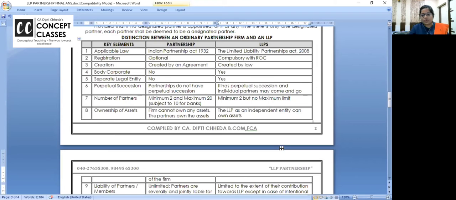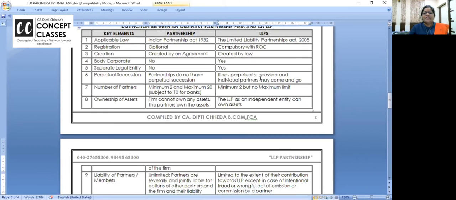ये ही क्वेश्चन 2-3 बार आ चुका है. Distinguish between partnership and LLP. And once they asked that in the partnership and LLP, distinguish based on these points. They gave their points in exam and they said, okay, on these points, how they are differing, you explain. Okay. So chalo, let us start.